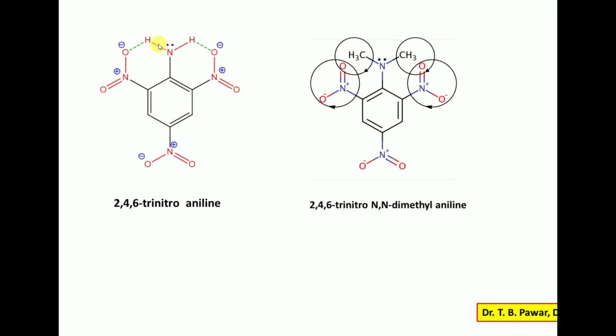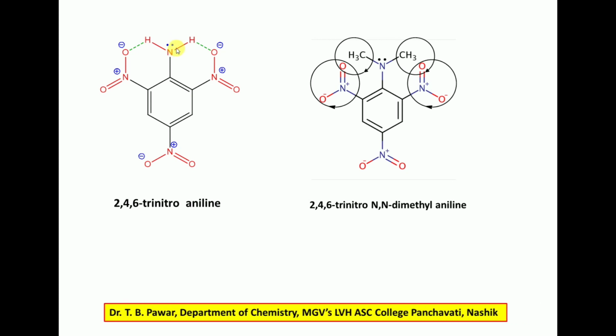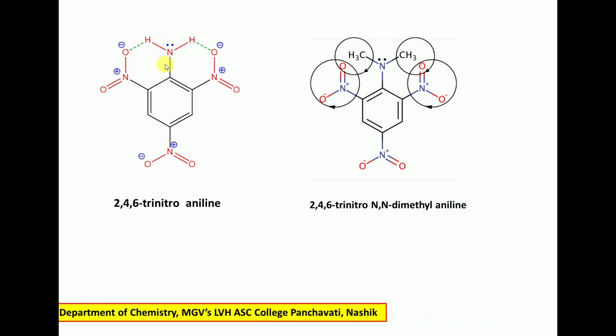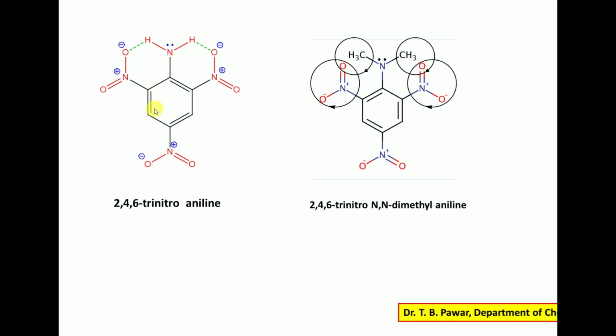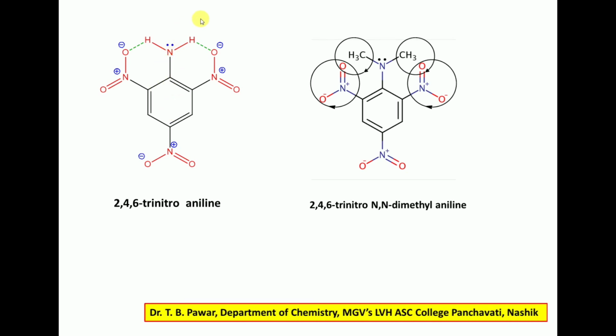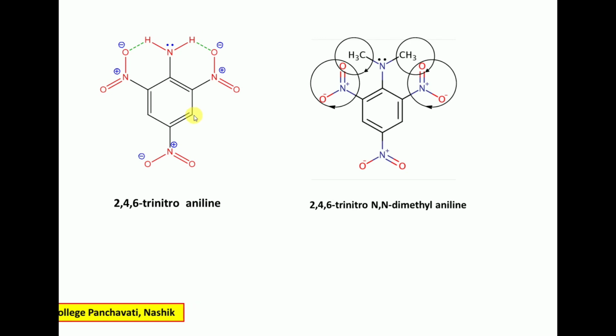Two hydrogen bonds are there, and because of hydrogen bonding, the lone pair of nitrogen is in the plane of the ring, so it is easily delocalized in the ring. And if it is easily delocalized in the ring, then it is less available to donate to H plus, and if it is less available, then it's a weak base.